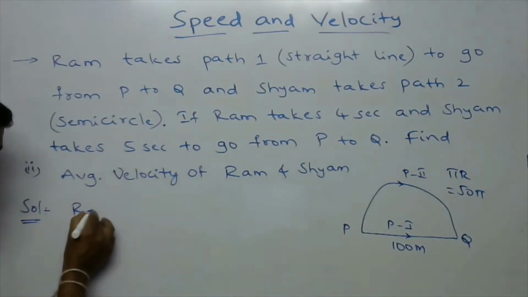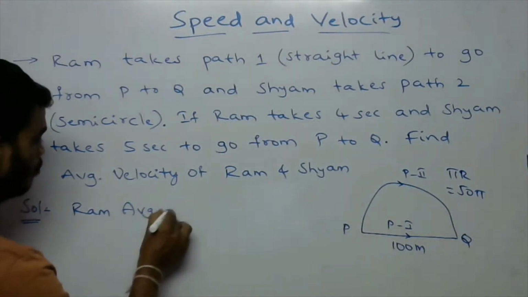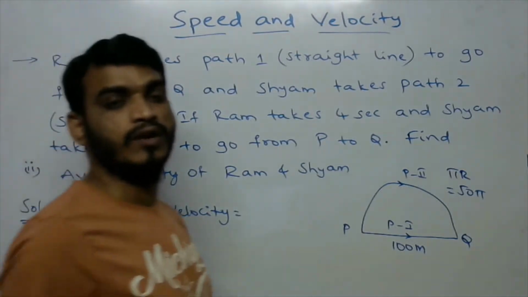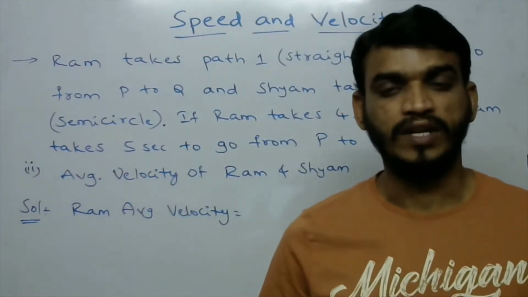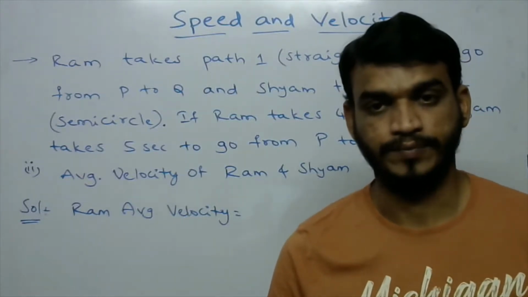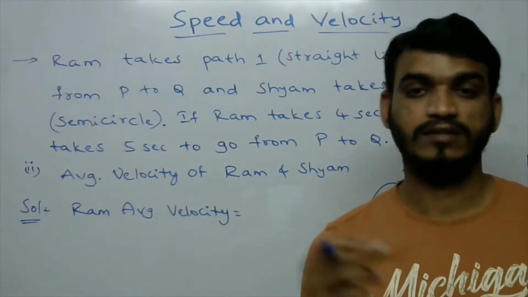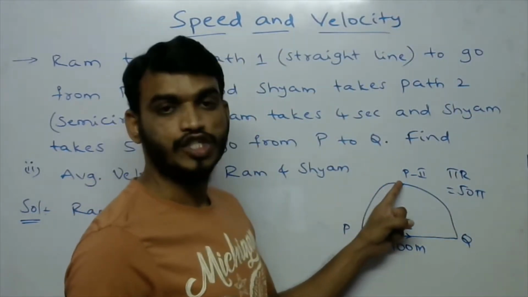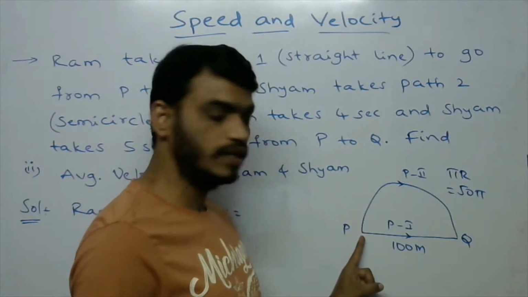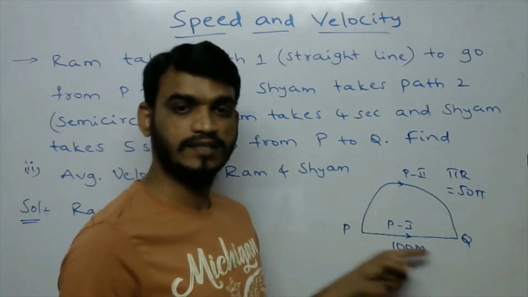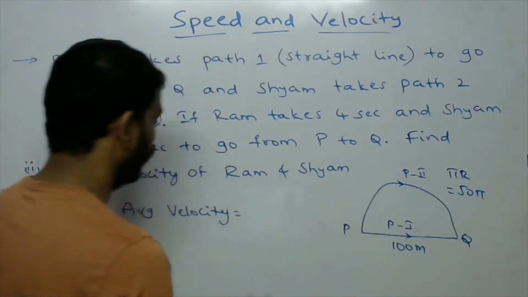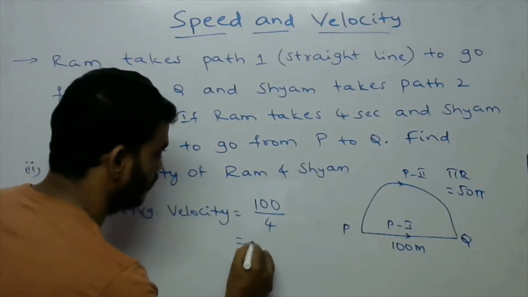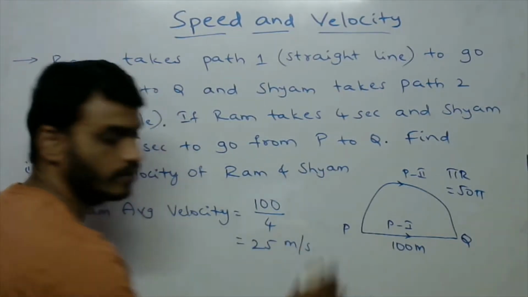So Ram's average velocity is equal to the total displacement. Total displacement is the shortest path. So for Ram, the shortest path is 100 meters only. That is the straight line from P to Q. So we can write 100 by time, which is 4, that is 25 meters per second.